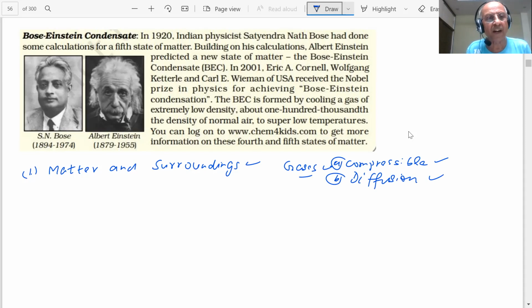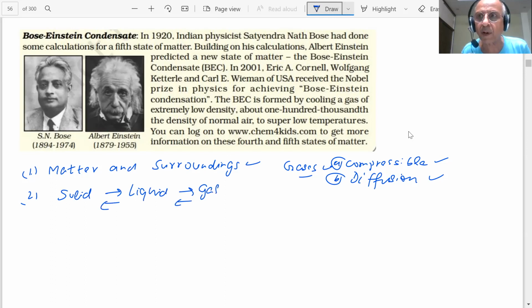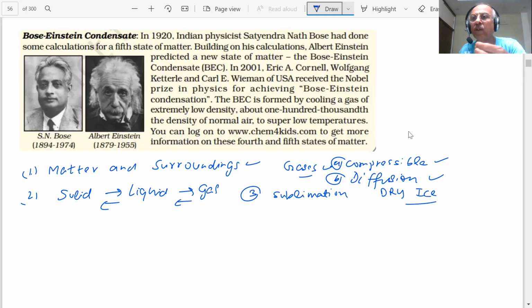Therefore, students, further we said the states of matter are interconvertible. That means solid can go to liquid, liquid can go to gas, students, and gas to liquid, liquid to solid. They are interconvertible. By supplying energy, students, by giving heat energy, solid can be converted into liquid, liquid into gas, and the reverse by withdrawing energy by cooling. We get back the original state. We discussed also, students, sublimation, and we talked about dry ice also, students. Dry ice, when you store it at high pressure, and then when it comes to the atmospheric pressure, you see the gas, it is converted into gas.